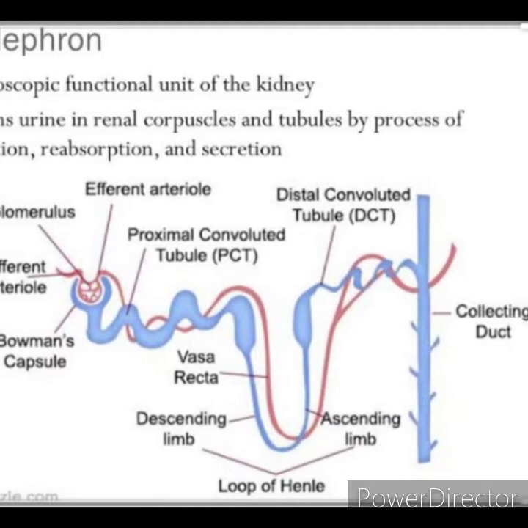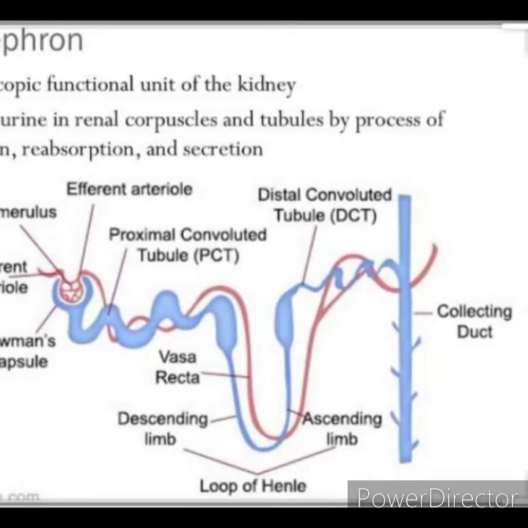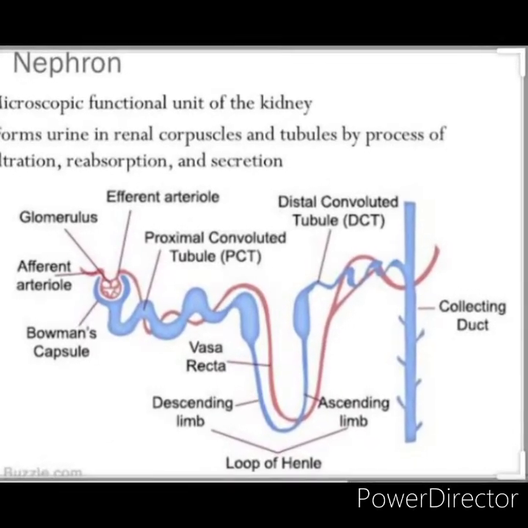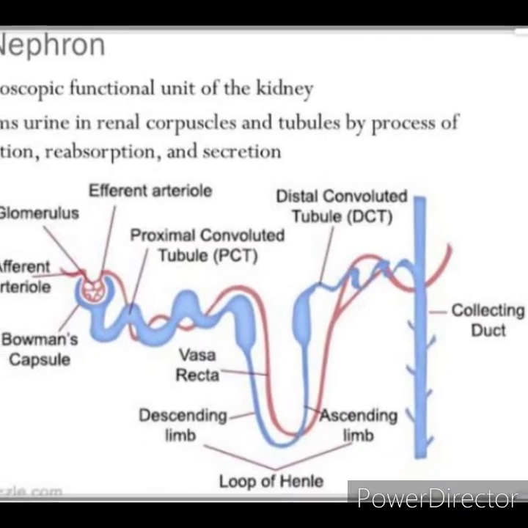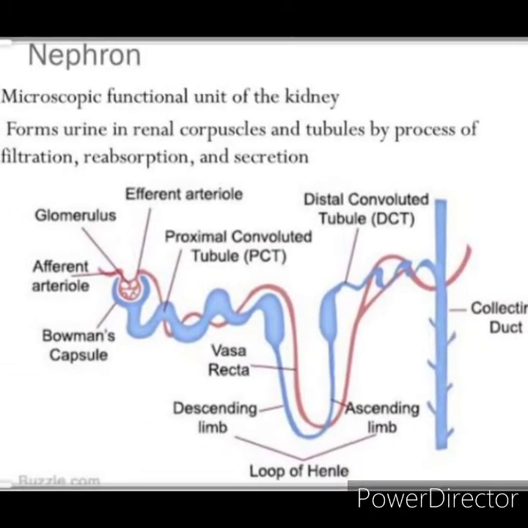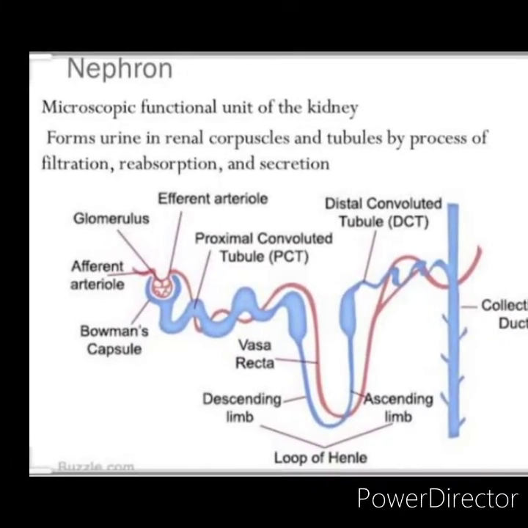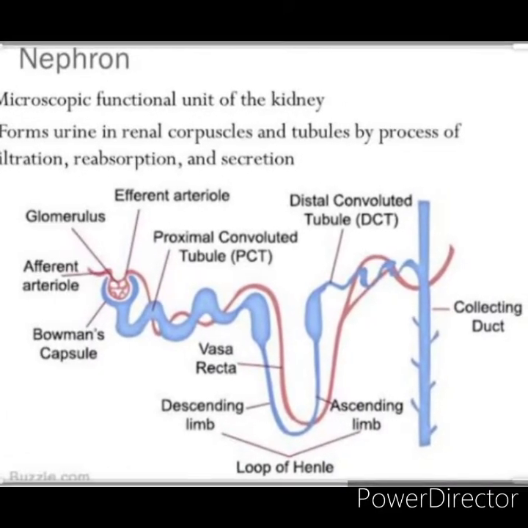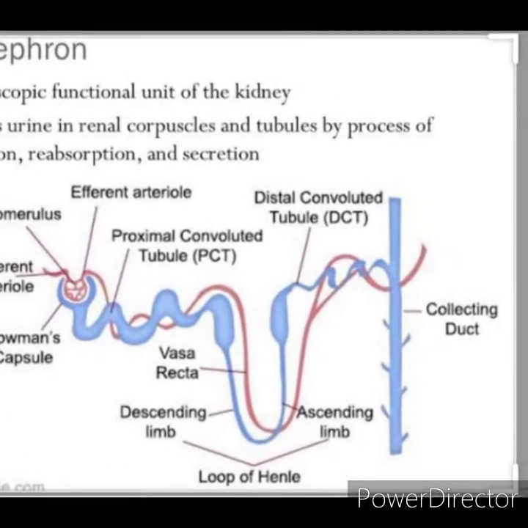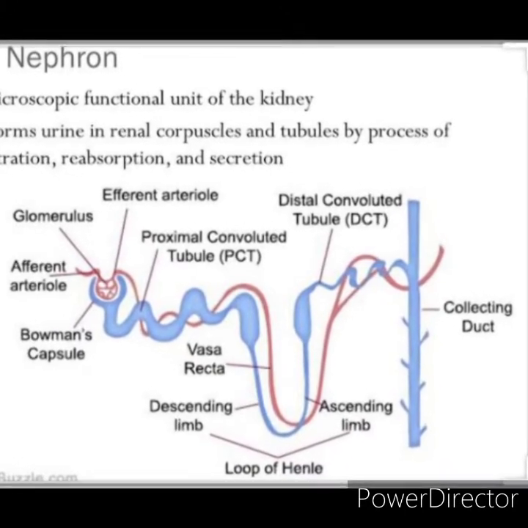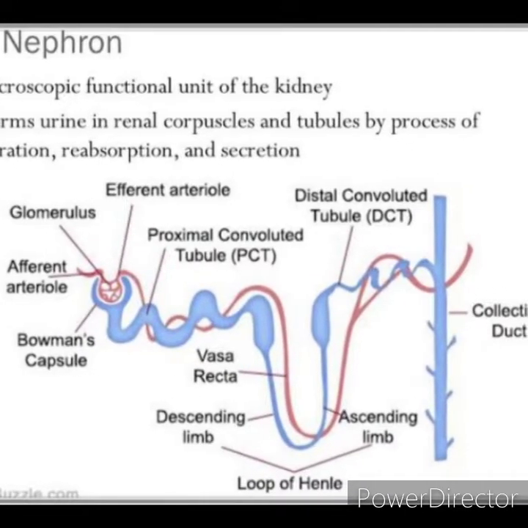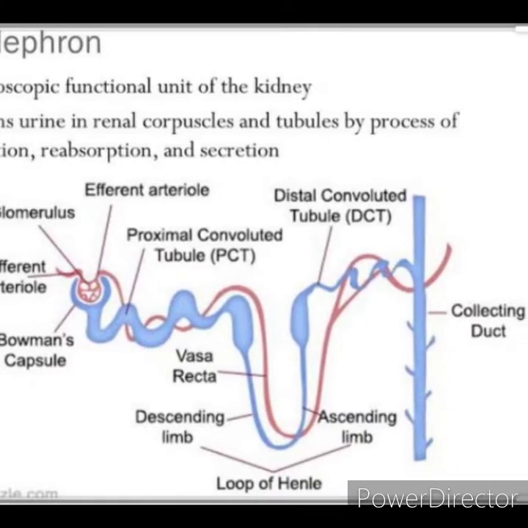Nephron introduction. Nephron is defined as the structural and functional unit of kidney. Each kidney consists of 1 to 1.3 million nephrons. The number of nephrons starts decreasing after about 45 to 50 years of age at the rate of 0.8 to 1% every year. Each nephron is formed by two parts.